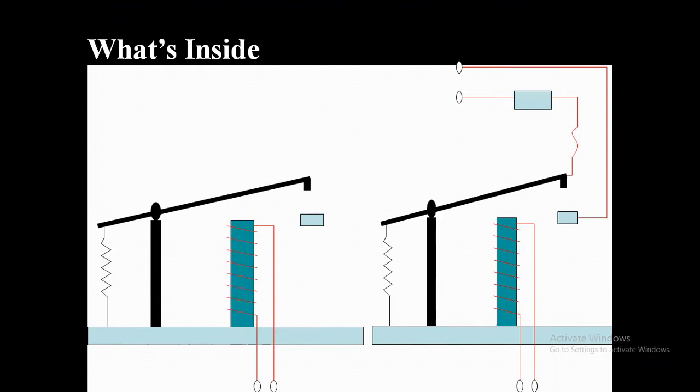When a signal is given to the trip circuit, then it will have the current, and the current will be attracting this particular bob, and it will close and come downwards. So when it comes downwards, it will be like a closed circuit, closed contact. Then the signal will be given to the circuit breaker. The circuit breaker will be opening the contacts. So this is how the total system will be running.